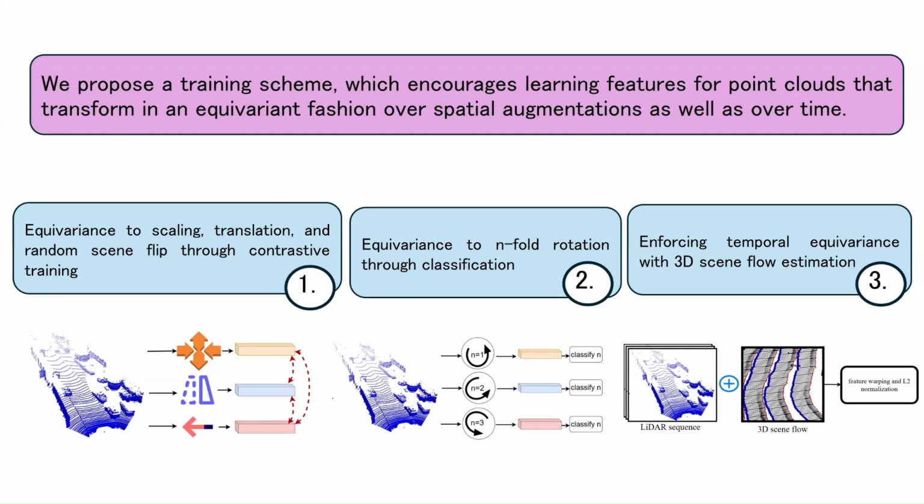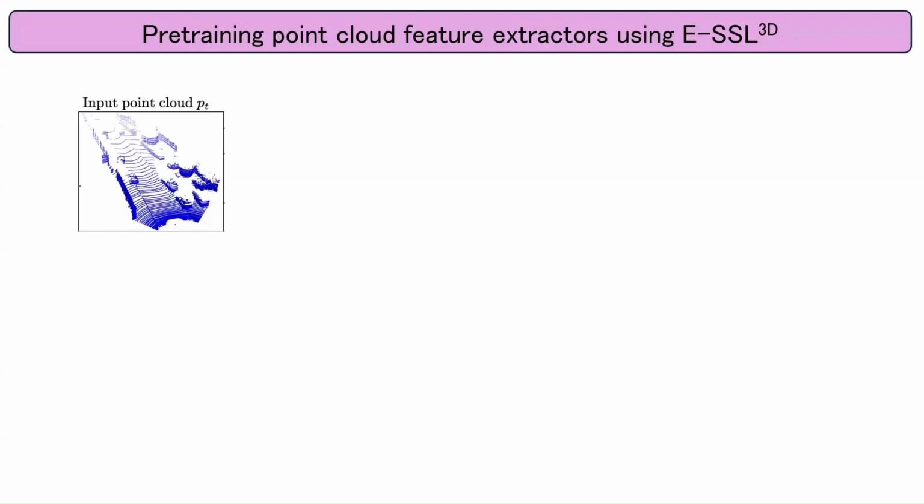To encourage temporal equivariance, the network is trained to minimize the distance between sequential pairs of LiDAR frames in the voxel feature space, where the feature map of the first frame is warped to the second frame. Our goal is to train a network to be equivariant to certain spatial and temporal transformations in order to learn meaningful geometric representations that aid the network in performing dense scene prediction tasks.